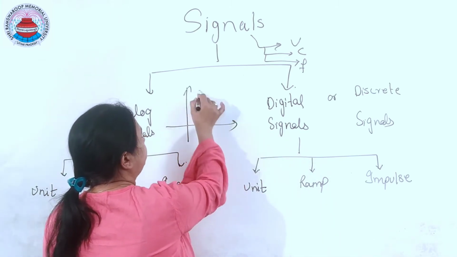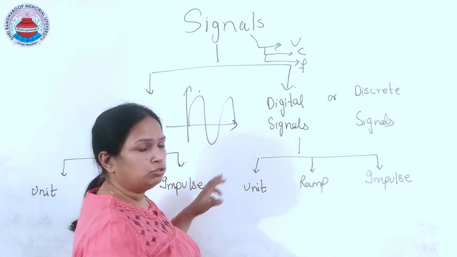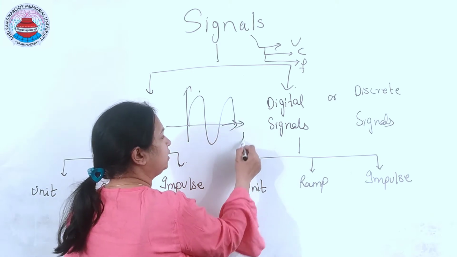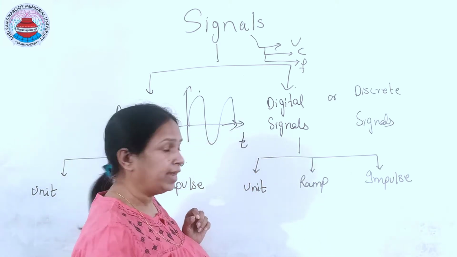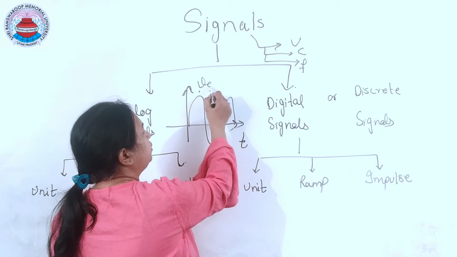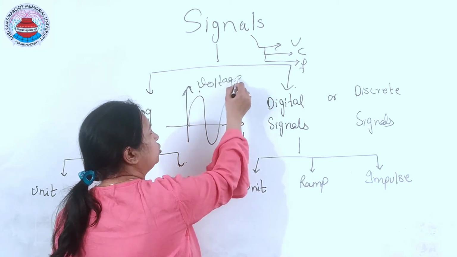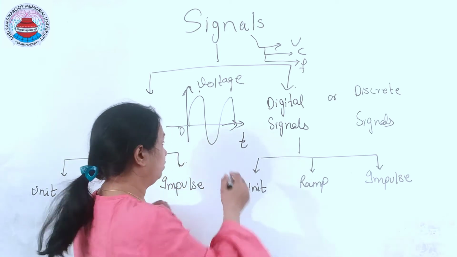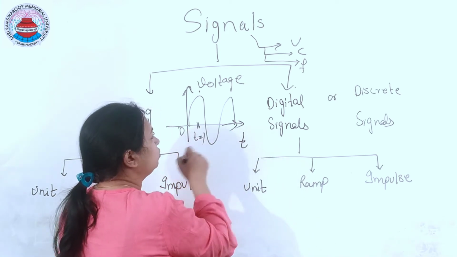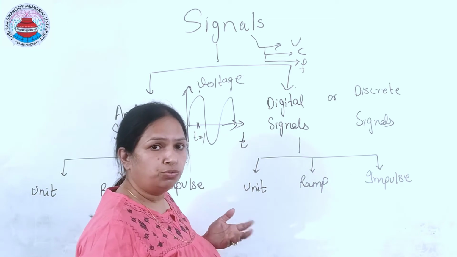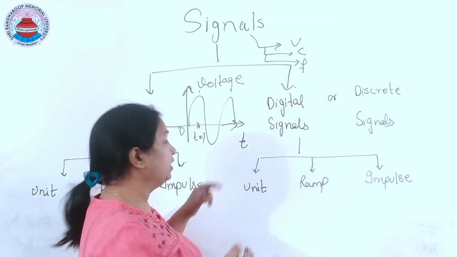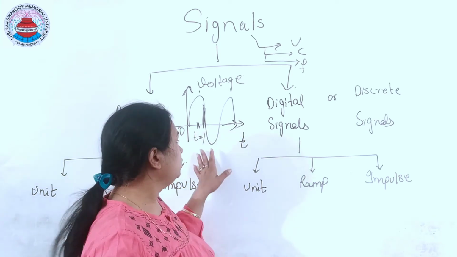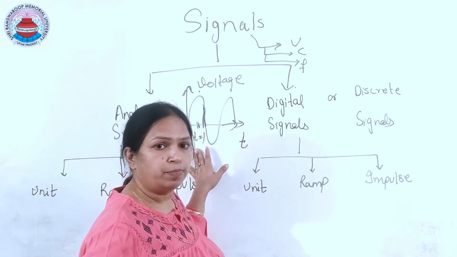Let me explain with a diagram. This is a continuous time signal. You can see this x-axis, let me denote it with time, and the y-axis with voltage. If I want to know the value at t equals 1, the value is defined. If I want to know the value at t equals 1.5, at that point also the amplitude is defined. So this is called an analog signal.